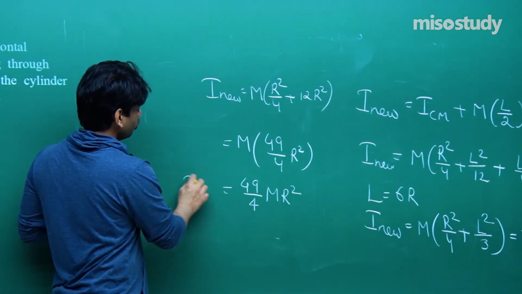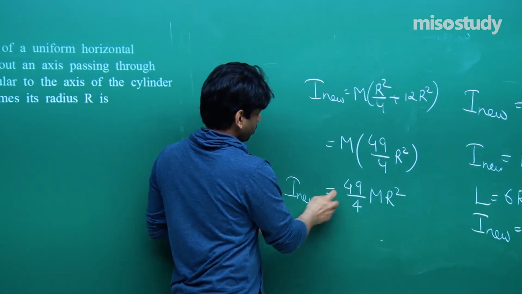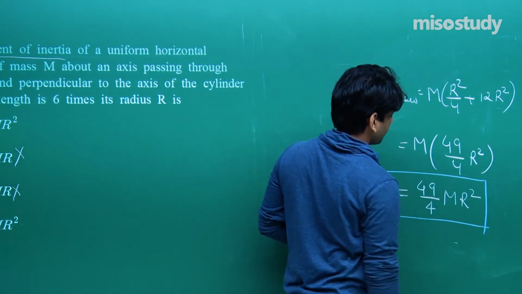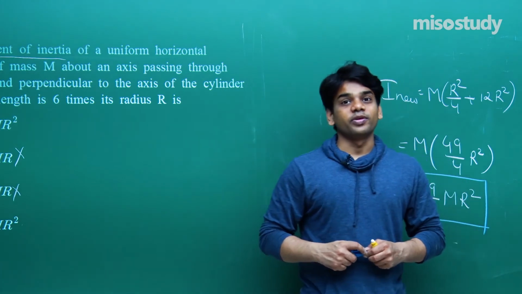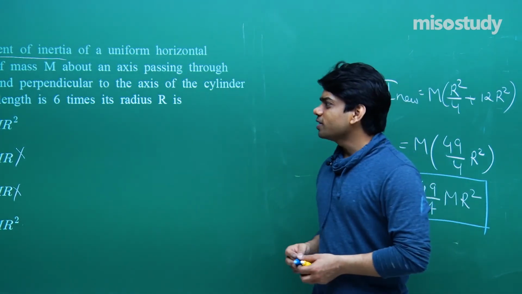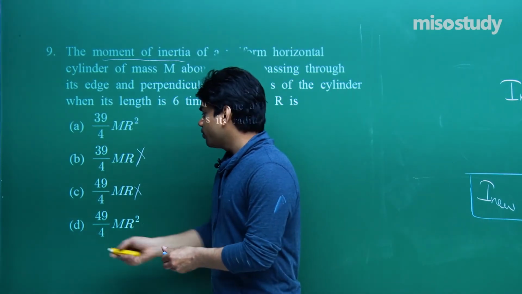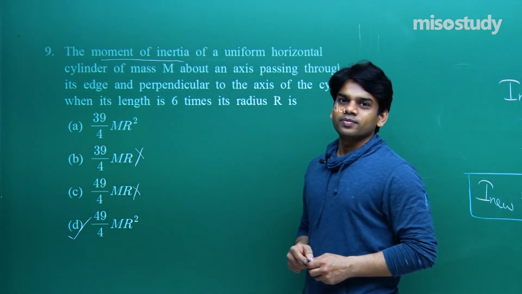This is the new moment of inertia. I new, 49 by 4 m r square, is what we have obtained. Let's check the options. A we had 39 by 4, that's incorrect, and D we had 49 by 4. So D will be the right answer for this one.